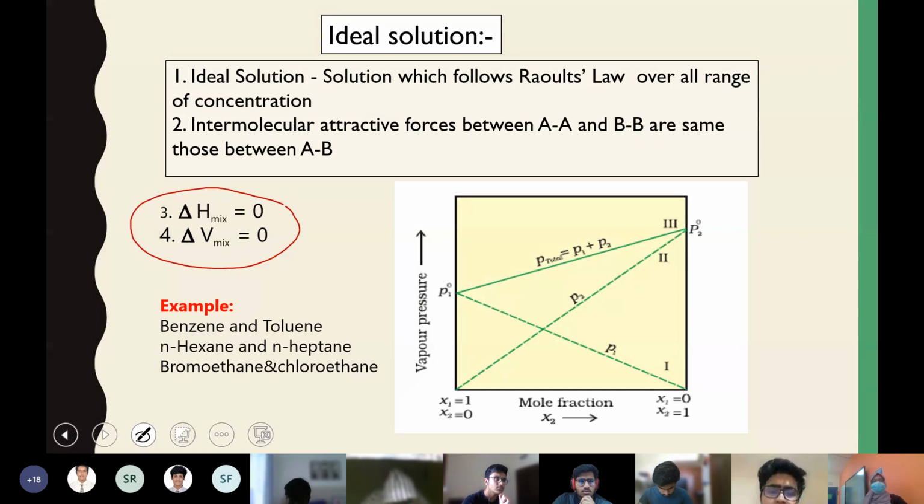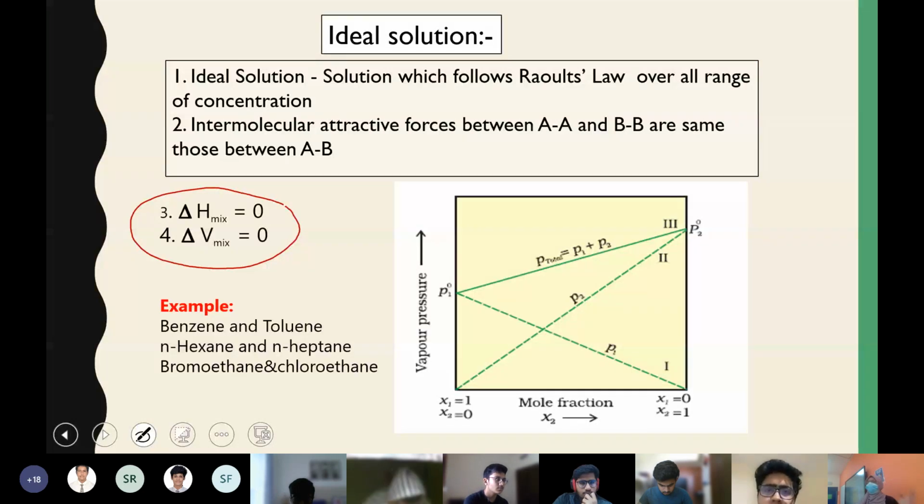So this is what is meant by delta V mix equal to 0, and change in enthalpy means no heat is required or taken or given out during the mixing of the solution. So that is the property. These are the 4 properties of an ideal solution.